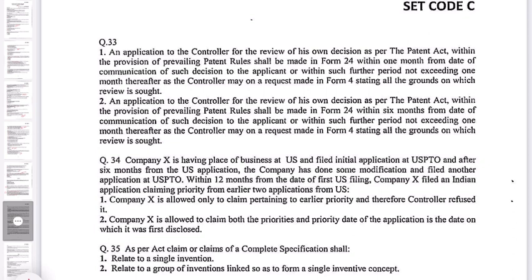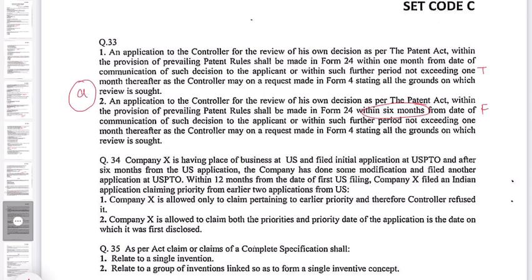So this is true. Statement 2: An application to the controller for the review of his own decision as per the Patent Act within the provision of prevailing patent rules shall be made in Form 24 within 6 months from the date of the communication of such decision to the applicant or within such further period not exceeding 1 month thereafter. It's not within 6 months, so this is false. So the correct option is A.